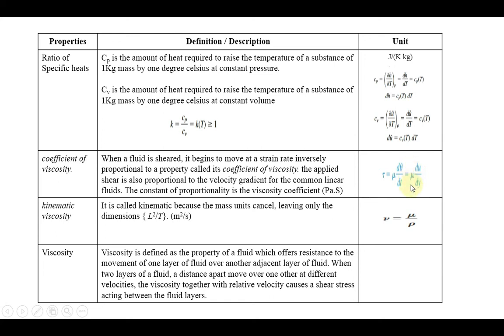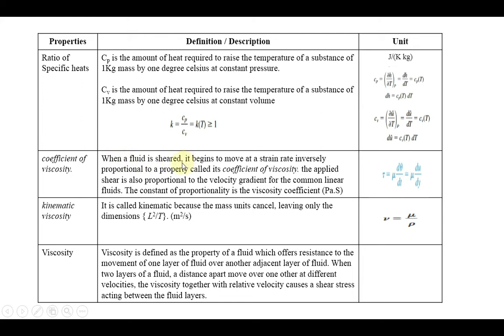For example, if I am taking air, it has some viscosity value. If I am taking water, it has some viscosity value. So based on the substance or medium you are taking, you have to multiply with your velocity gradient value to obtain your shear stress. Okay, then the same thing we read here.